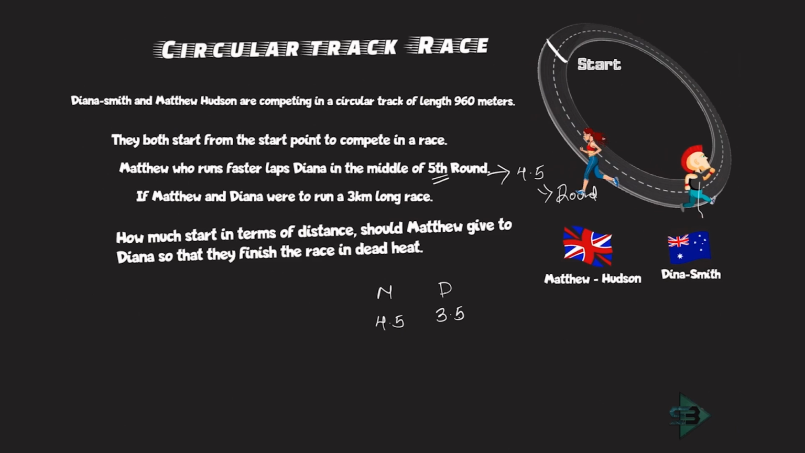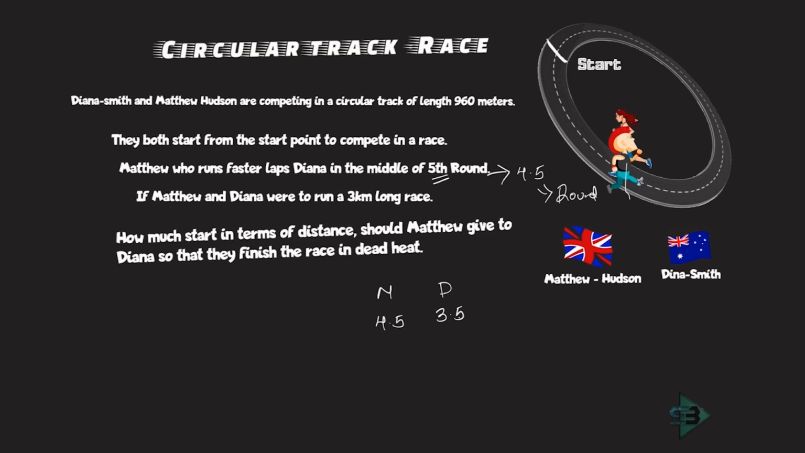And he moved ahead of Dinah in the middle of 4th round, which is when he completed 4.5 rounds. Dinah only completed 3.5 rounds, because from the start we saw Matthew was trying to go ahead of Dinah. When will he go ahead? When he completes one extra lap and reaches here. And when is he doing that? In the middle of 4th round. So he completed 4.5 rounds. Dinah completed 3.5 rounds. And that is the relation of the efficiency between the two.